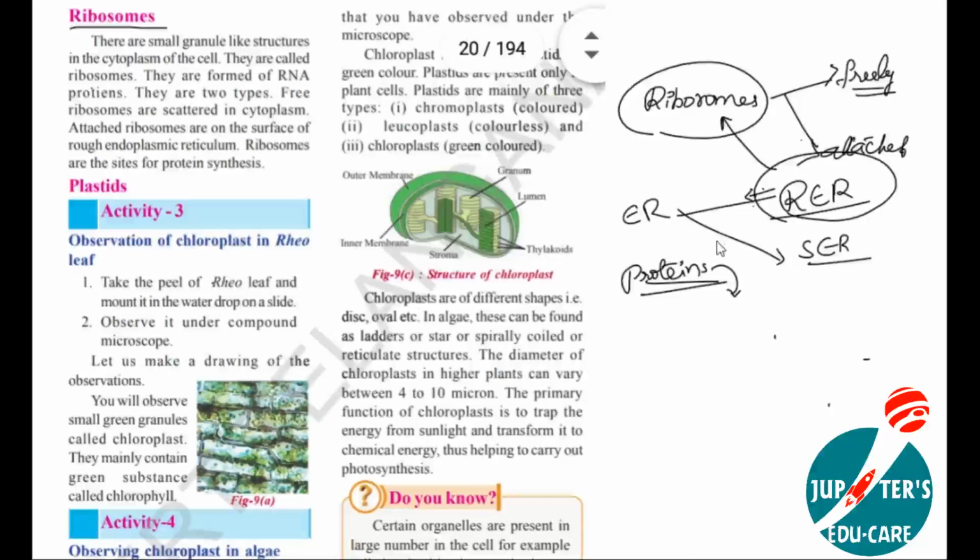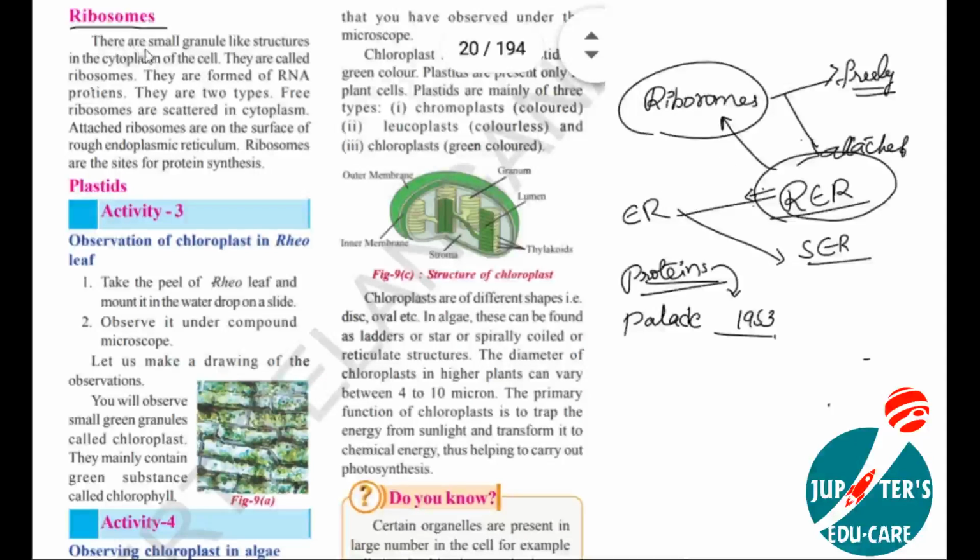These ribosomes were first observed by the scientist George Palade in the year 1953. It is not surrounded by any membrane. Generally, some organelles are bound by membranes, but these ribosomes do not have any special membranous structure to cover them.